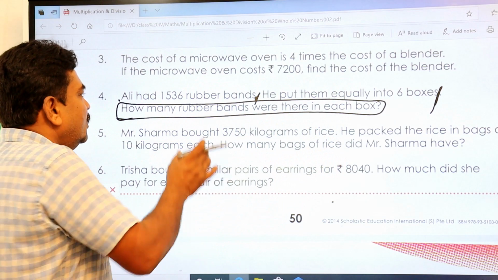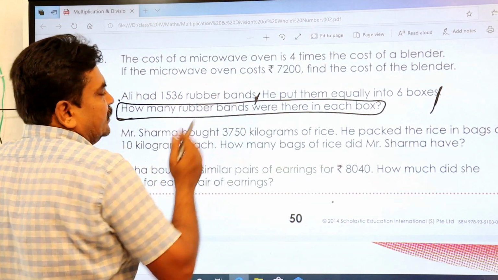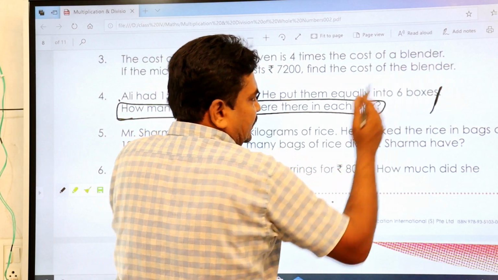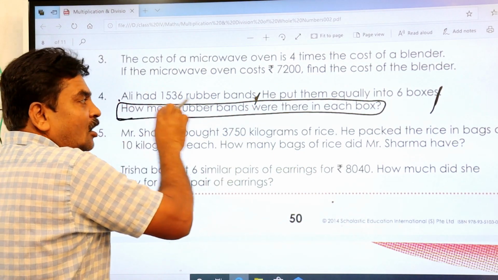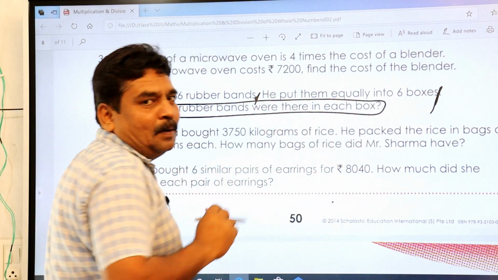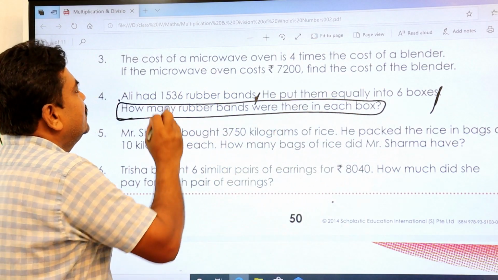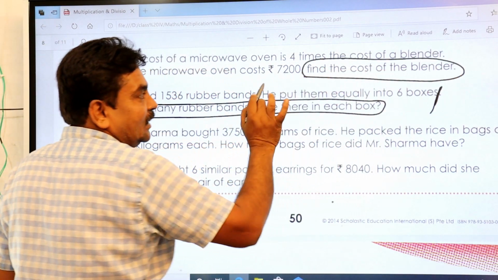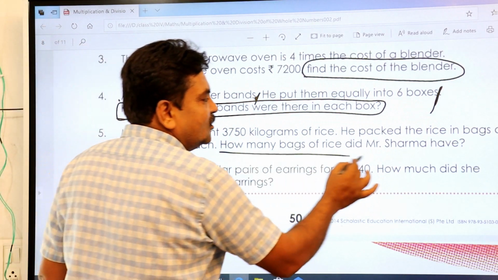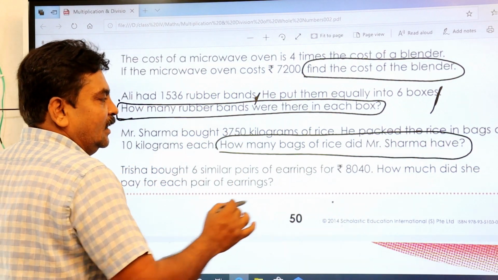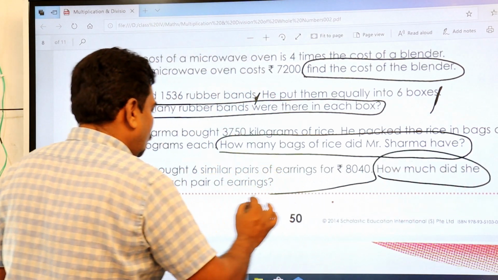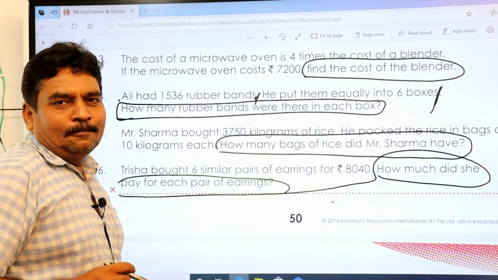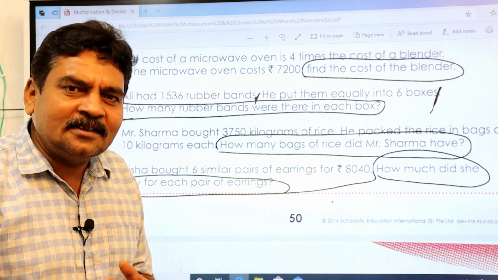So in step number 1, you write down this. In the second line step, you write down this. And in the third line, you should not write this, because this is actually the question part. How many? See here, here also find the cost. You should not write down this. That is your question part. Here also this is your question part. Don't write this. And here how much? From here you don't write this. But remaining whatever is there, you write down in your statements. That is actually what you call working.